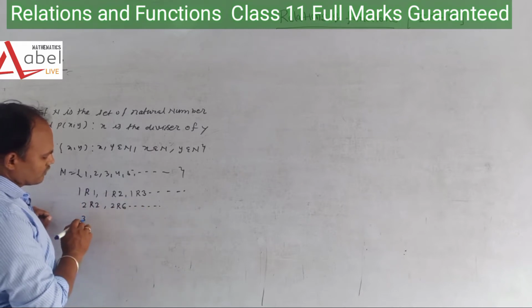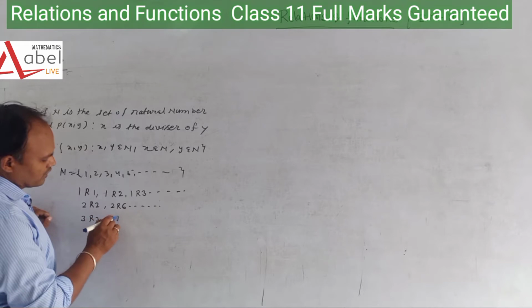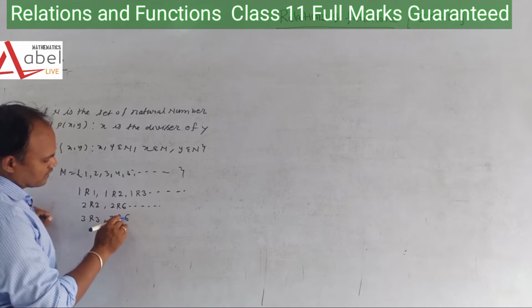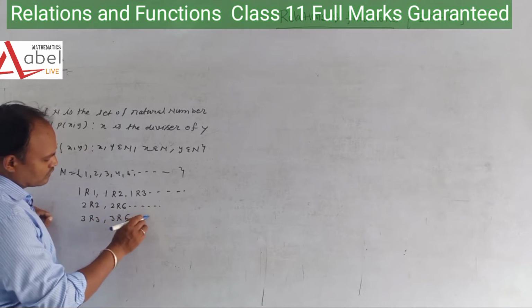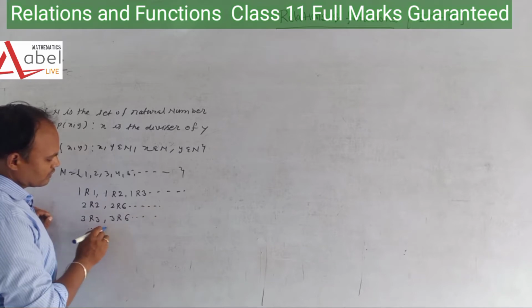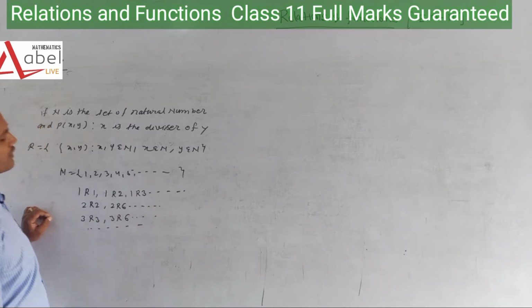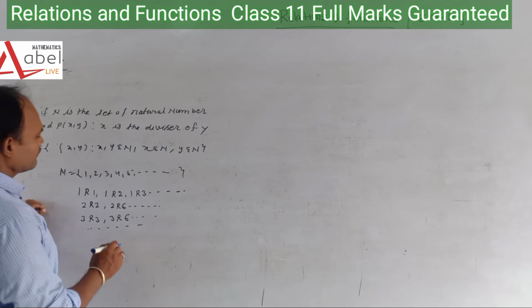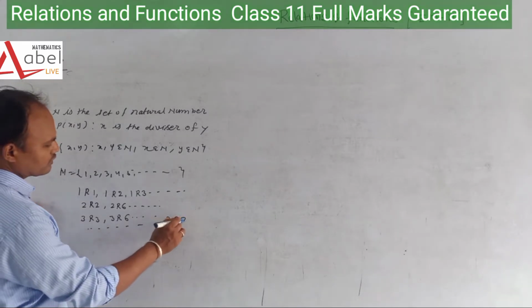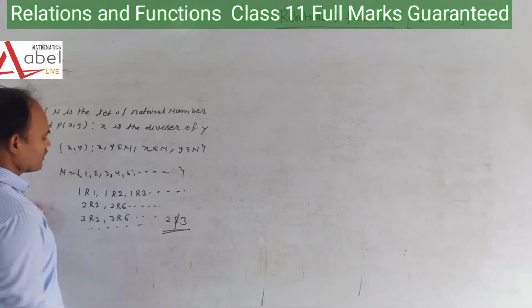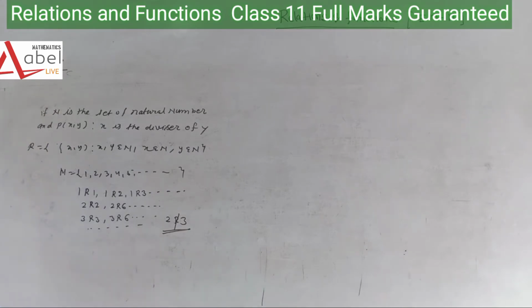Same way (3, 3), (3, 6) and so on. A lot of things are related to this. But when we are saying (2, 3), we can say that these are not related. But these things are related to each other: (2, 2), (2, 4), (5, 10). A lot of things are related.